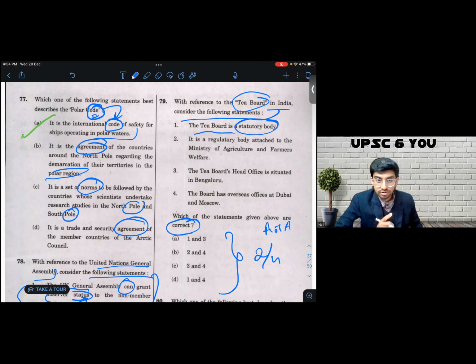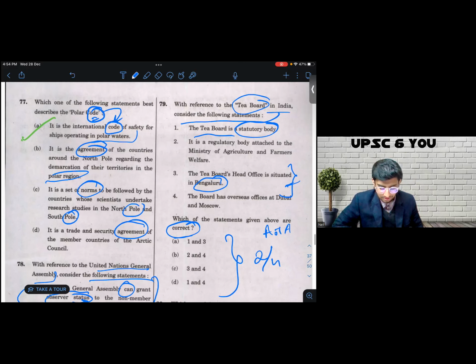Statement 3 says the Tea Board's head office is situated in Bangalore. Now, for one, I have lived in Bangalore, so I know that no such office exists. That was the slumdog millionaire based information that I spoke about in the third or fourth video, wherein I had gone to Gandikota, and that is why I knew Pennar is the river which flows near that gorge.